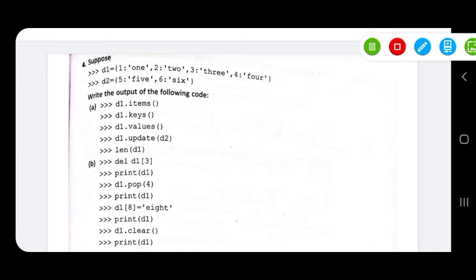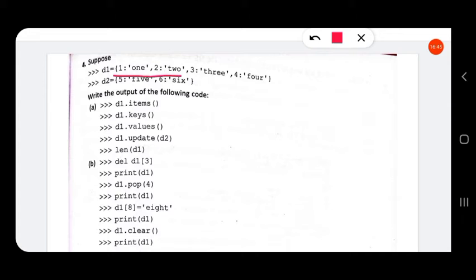Now the next statement is pop. We have only these 3 elements in the dictionary D1, because we have already deleted the element whose key is 3. Now the pop statement D1.pop(4) will delete the key value pair whose key is 4.